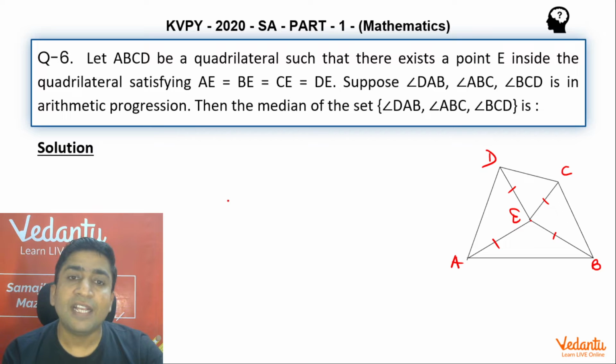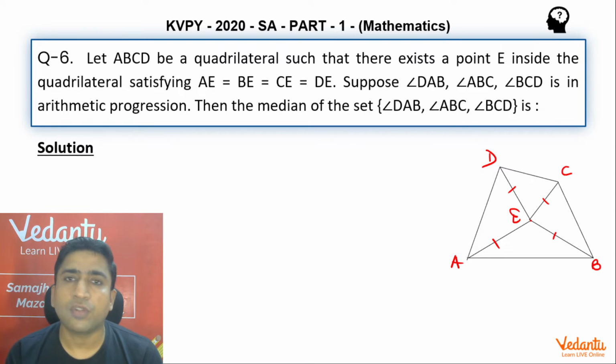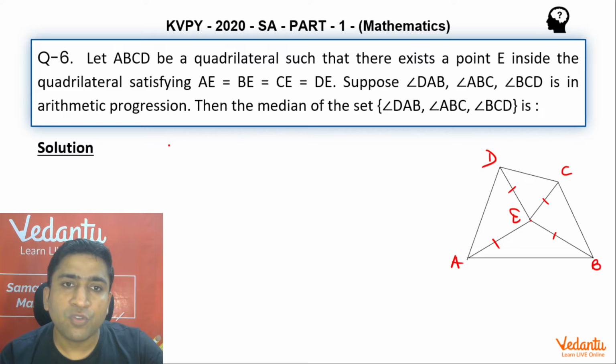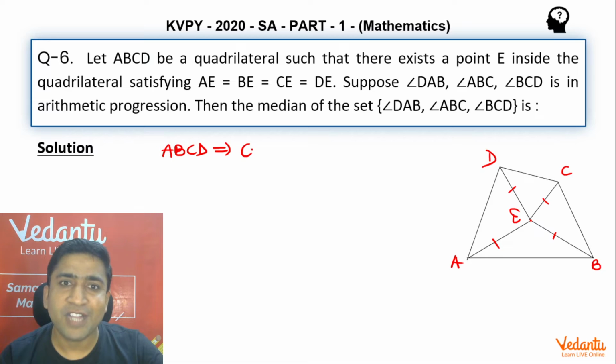Which means that if I consider point E to be the center of a circle and the radius to be AE, then I can always draw a circle which passes through all four vertices of this quadrilateral. So this quadrilateral ABCD is a very VIP quadrilateral, and we have a special name for that. We call it a cyclic quadrilateral. I'm sure, bachcho, all of you must be knowing that.